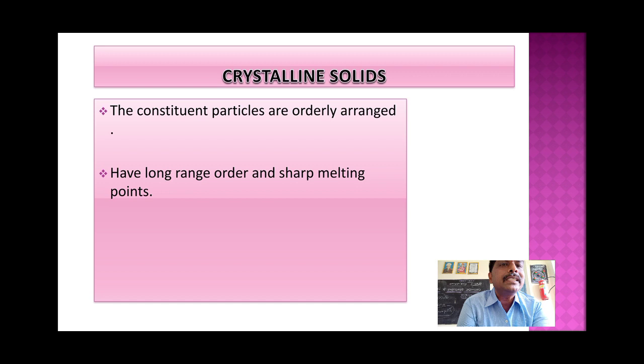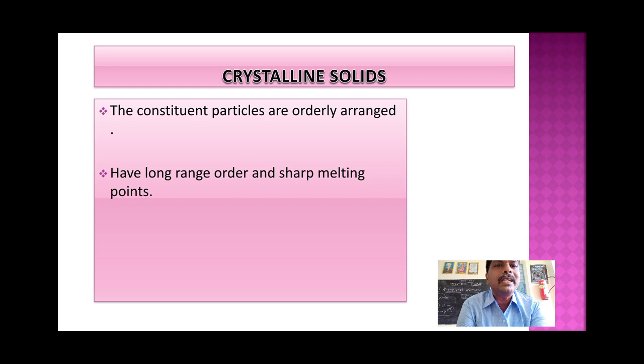And the next point is sharp melting points. You know, melting point: at that temperature a particular solid is converted into liquid. The temperature at which solid is converted into liquid is called melting point. So what about the melting point of crystalline solids? Crystalline solids have sharp melting point. That means you take a particular solid. Suppose solid X is a solid. Its melting point is 1031.5 degrees centigrade.